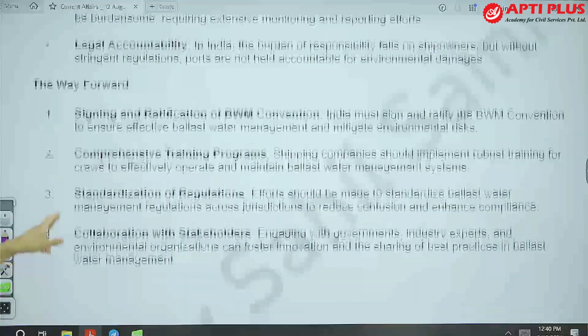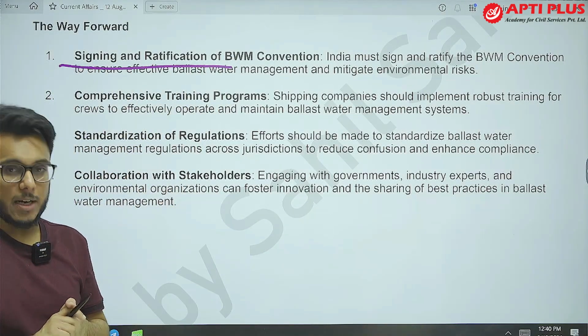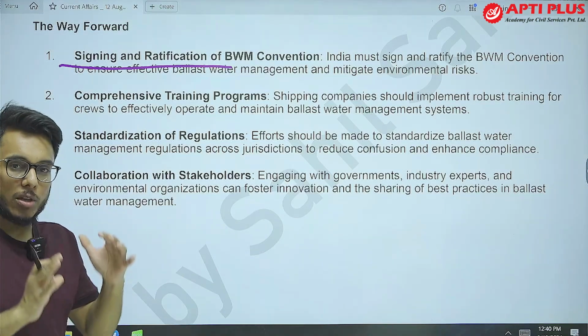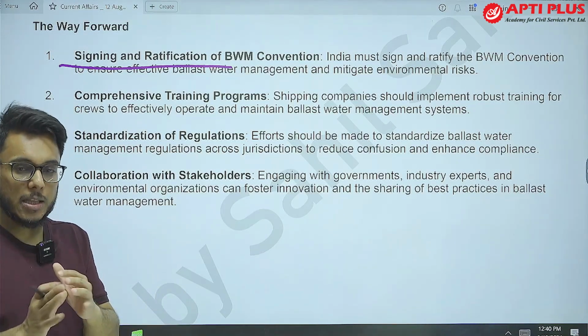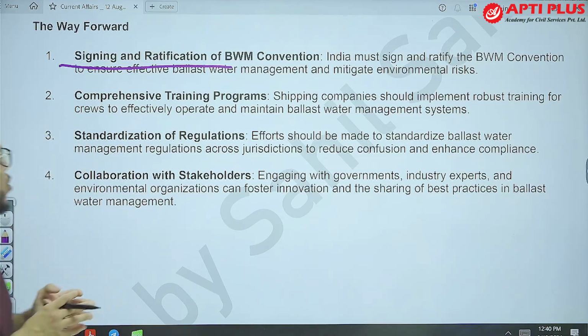So, what is the way forward? Number one, we need to sign the Ballast Water Management Convention immediately. We need to not only sign, we need to ensure that safeguards are in place so that this is being followed. Violations should not be there.